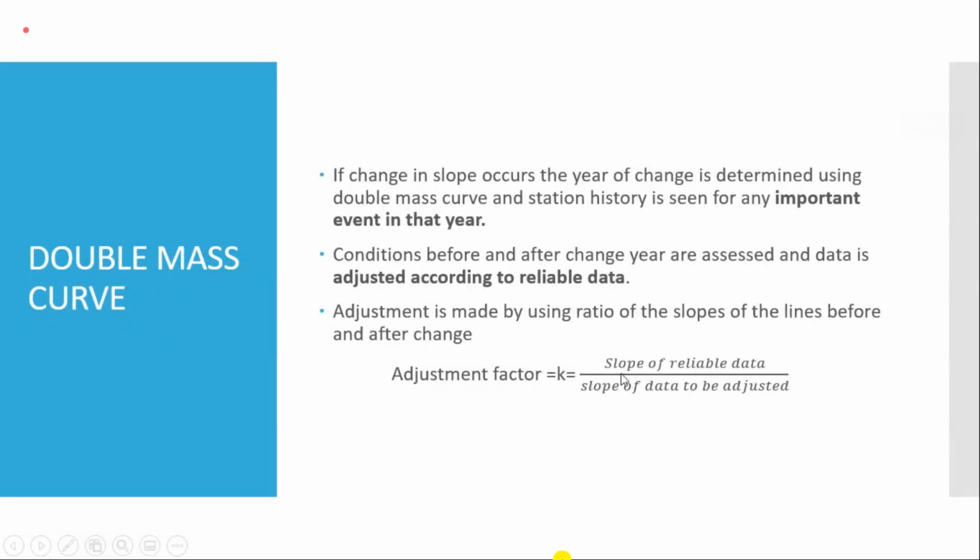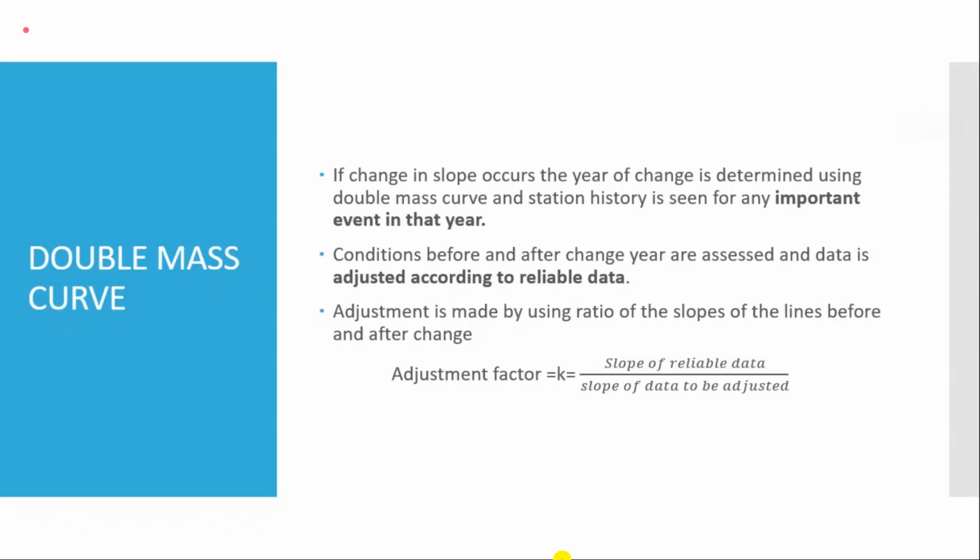The correction factor is the slope of the reliable data divided by the slope of the data to be adjusted. The surrounding 10 stations' data will be considered reliable, and the current station data will be considered the data to be adjusted.